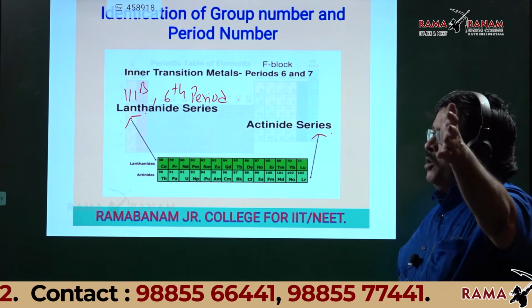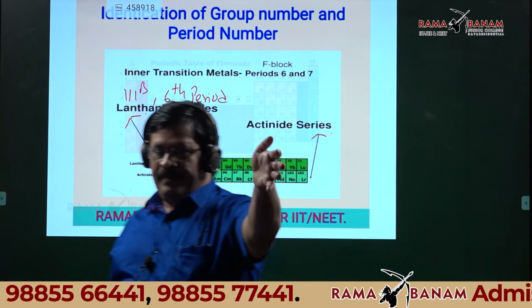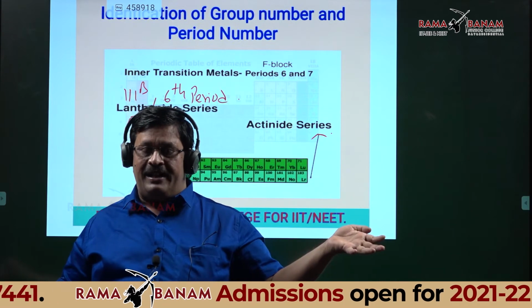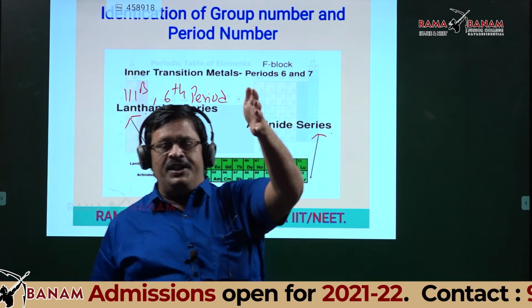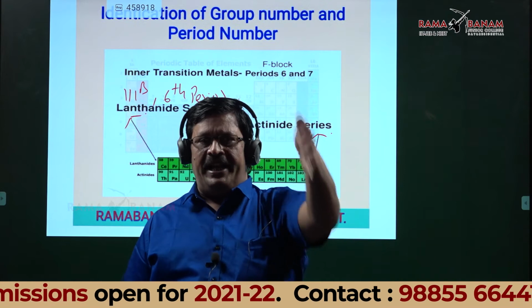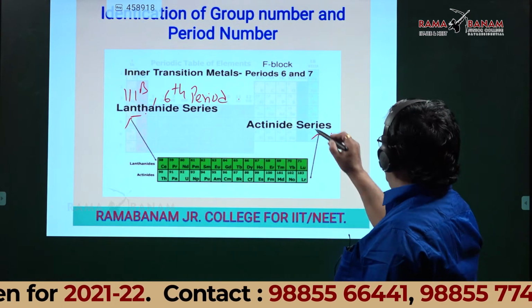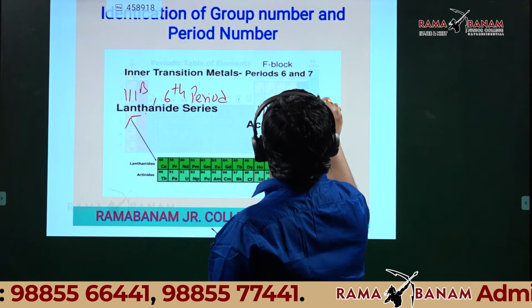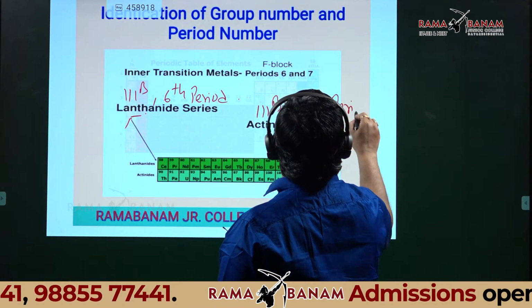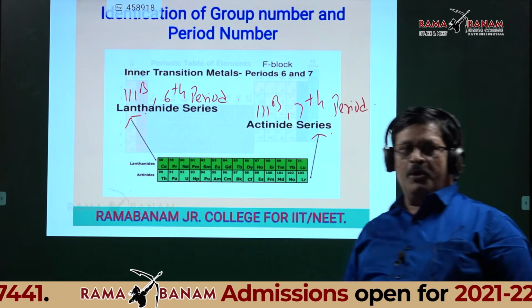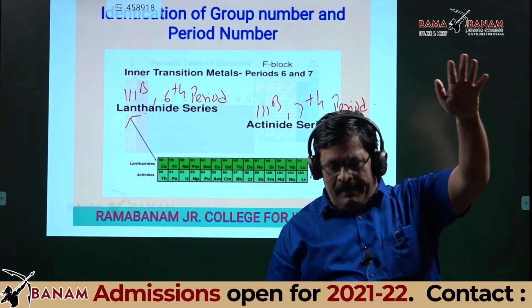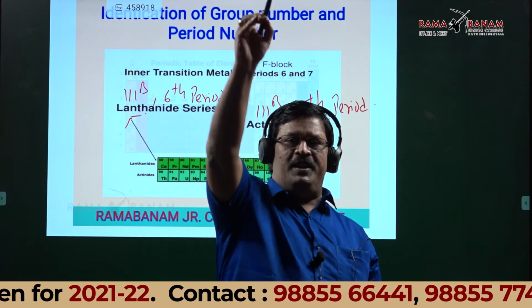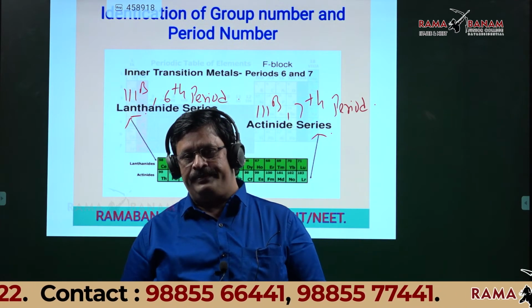So what is the position of lanthanides? Lanthanides position means which group and which period. Lanthanides: 3B group, 6th period. Then what about actinides? 3B group, 7th period. So the position of lanthanides is 3B group, 6th period. The position of actinides is 3B group, 7th period. Is it okay?